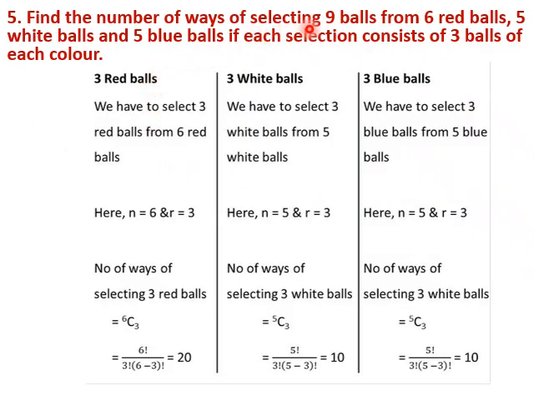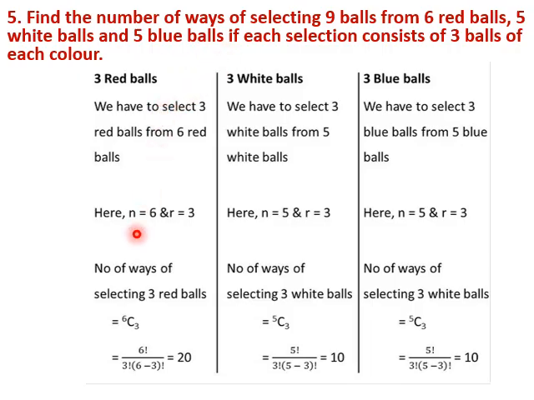Find the number of ways of selecting 9 balls from 6 red balls, 5 white balls and 5 blue balls if each selection consists of 3 balls of each color. So we need to select 3 balls of each color, that will make it 9. So 3 red balls are to be selected from 6 balls, 3 white balls are to be selected from 5 white balls and 3 blue balls are to be selected from 5 blue balls.